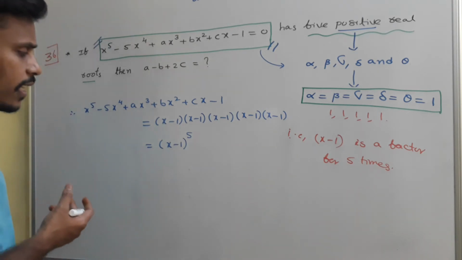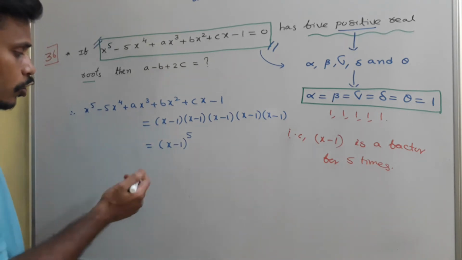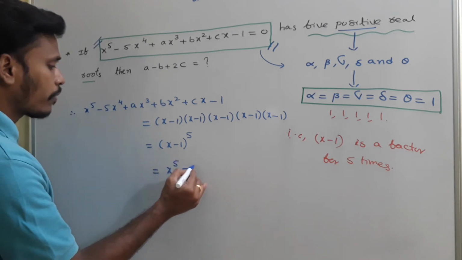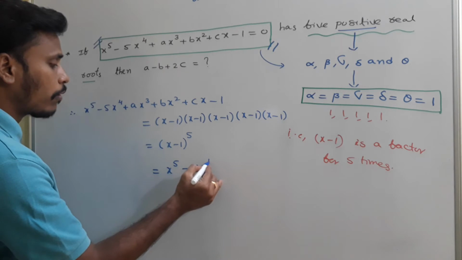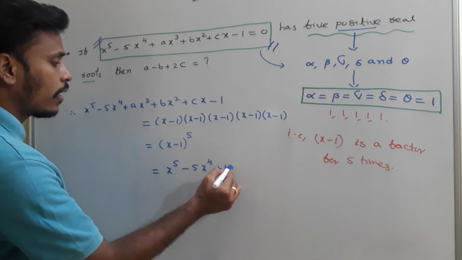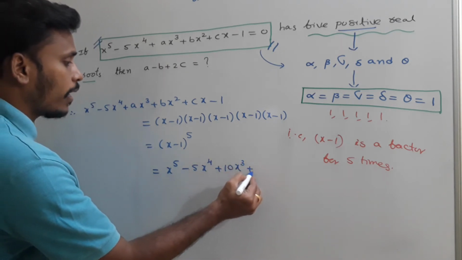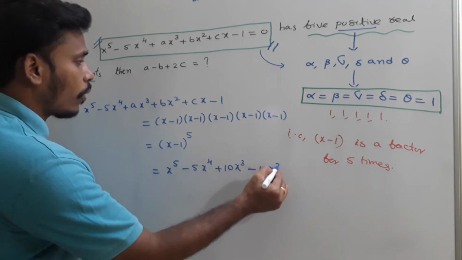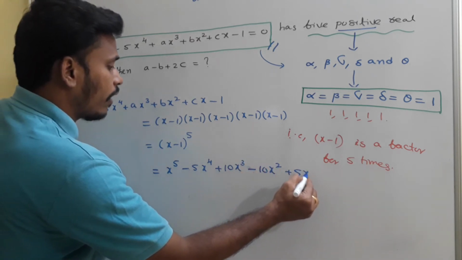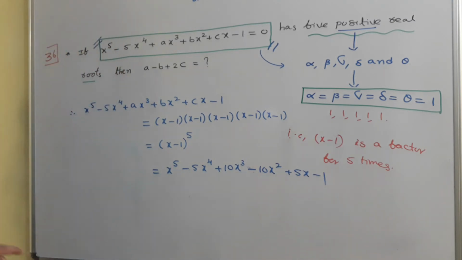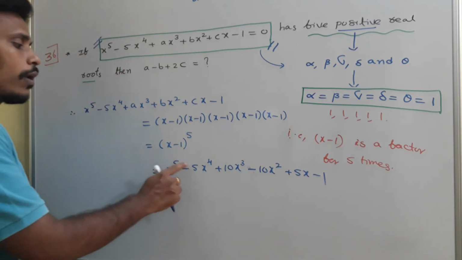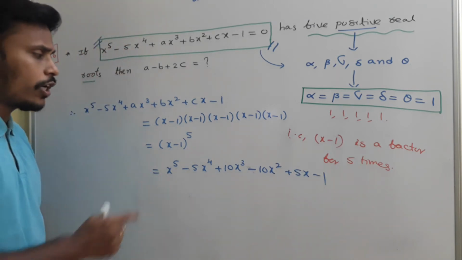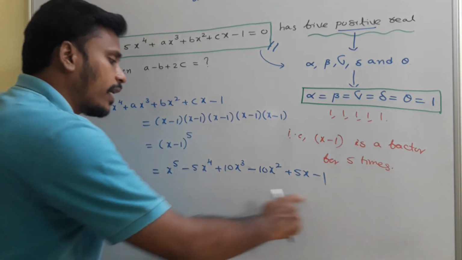And what is x minus 1 to the power 5? That x minus 1 to the power 5 is simply nothing but x power 5 minus 5x power 4 plus 10x cube minus 10x square plus 5x minus 1. Alternate plus minus signs, and along with 1, 5, 10, 10, 5 and 1 you will get it. So if you need, just multiply all these things, you will get it as the expansion.